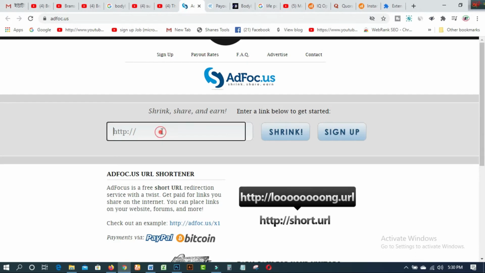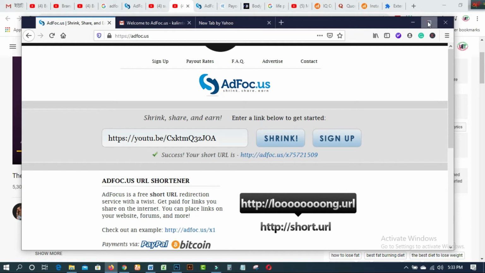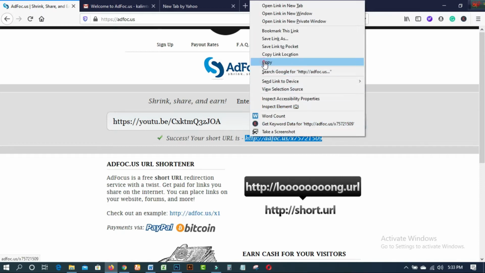Come here, paste the link over here and click the shrink button, and the link will be shortened. I mean, this link will be smaller. Alright, this link has been shortened, and you just have to copy it from here and come to this.